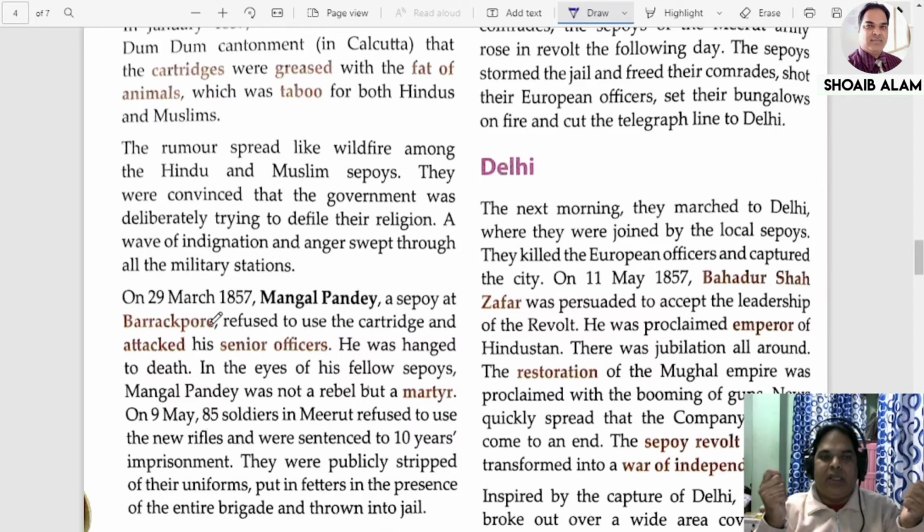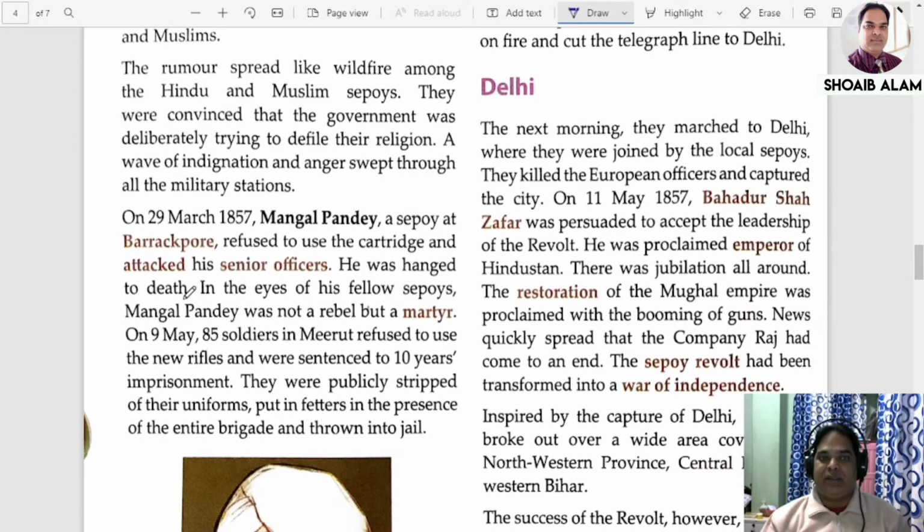Definitely, if somebody is going to play with your religion, you are going to get annoyed. So he attacked his senior officers, and for that, what happened? He was hanged to death, in the eyes of his fellow sepoys, his friends working with Mangal Pandey. Now they were very much annoyed, and they started to revolt. In the eyes of his fellow sepoys, Mangal Pandey was not a rebel but a martyr. So definitely he was hanged, but in the eyes of his friends, the fellow soldiers, he was not a rebel, he was a martyr.